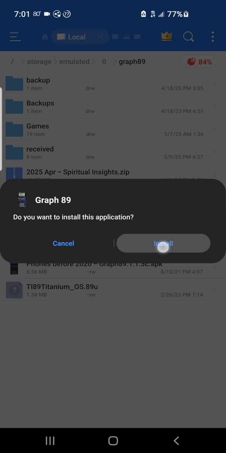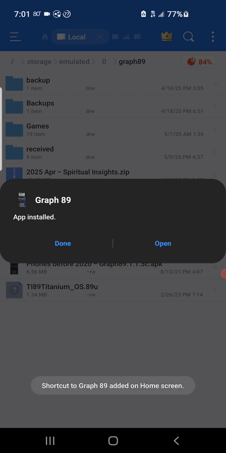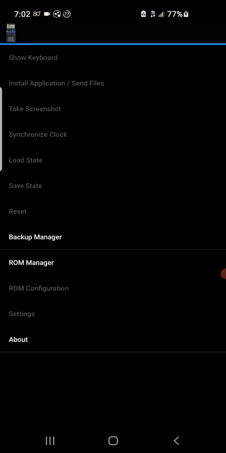Install. Sometimes it'll ask you on older phones, and then open. If you are going to allow the permission to install from unknown sources. And this is just an app that does a TI-89 emulator or graphing calculator. So there's no reason to worry.